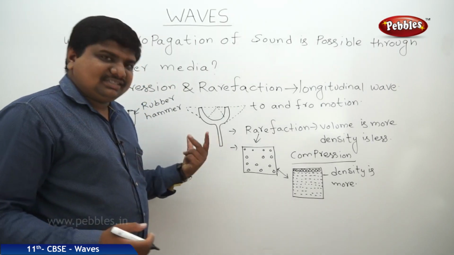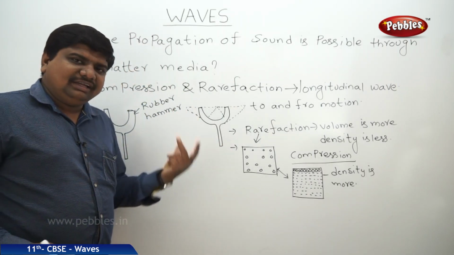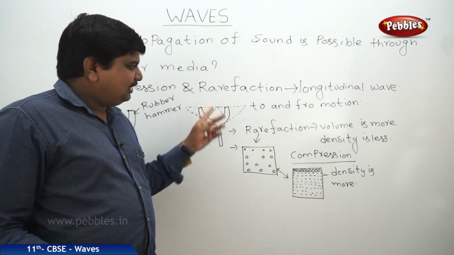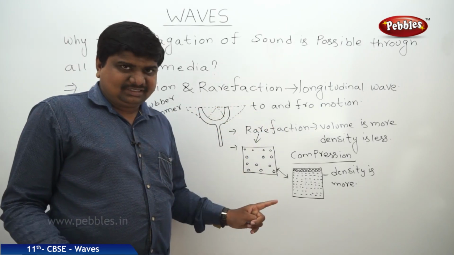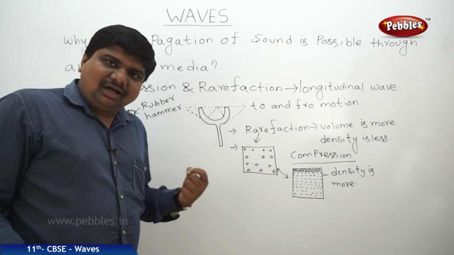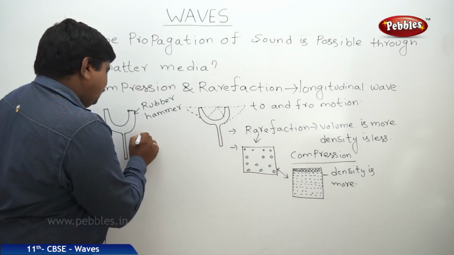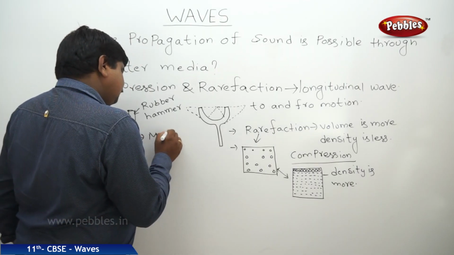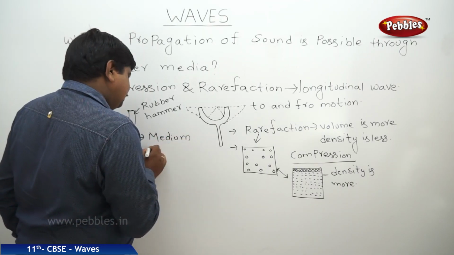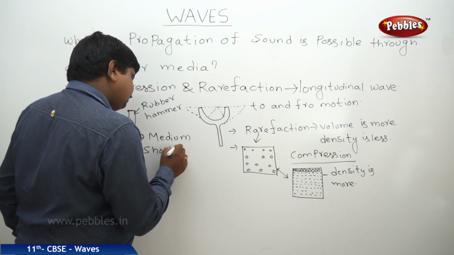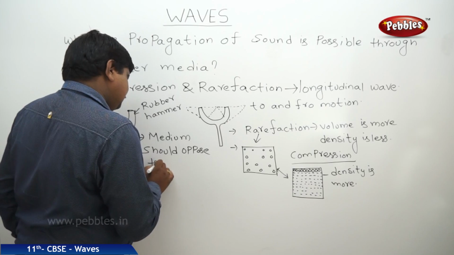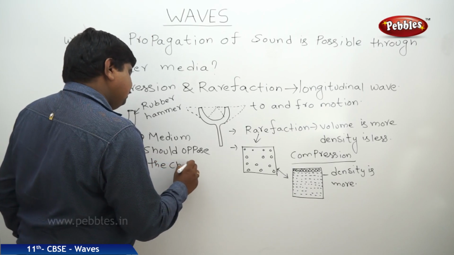Whenever a sound wave travels through all the different media such as solid, liquid, gas, it propagates in the form of compression and rarefaction. That means the medium should also oppose the change in volume.